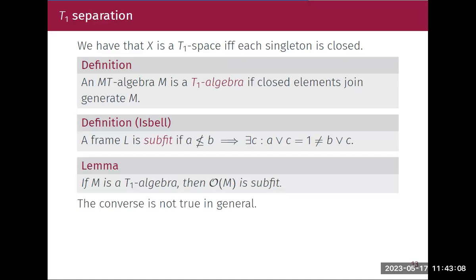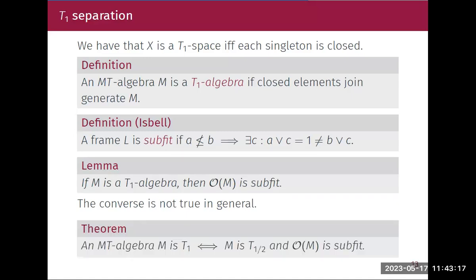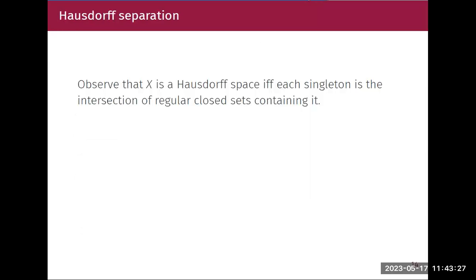So if I have an M-algebra, then opens of M will be subfit, but the converse need not be true. But when we add an extra condition, that M is T-half and opens of M is subfit, we get our M-algebra to be T1. This is about T1 separation, and then we move to the Hausdorff separation.